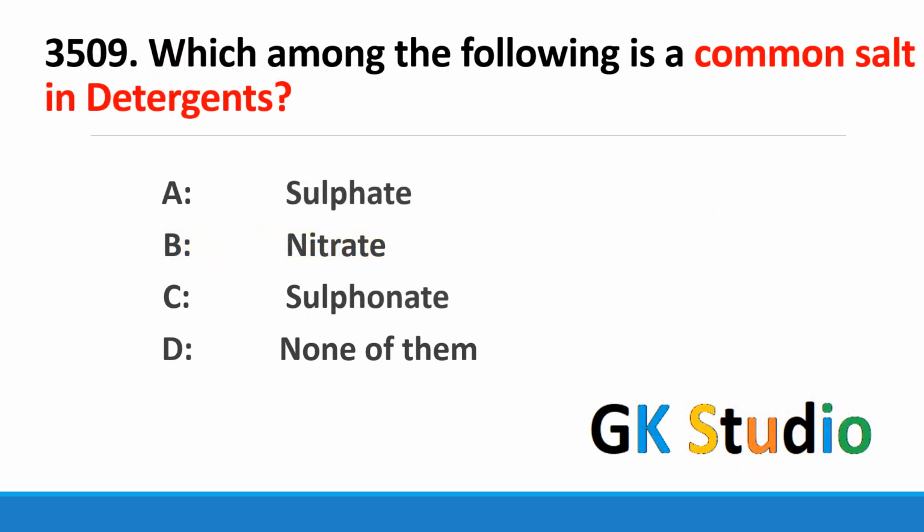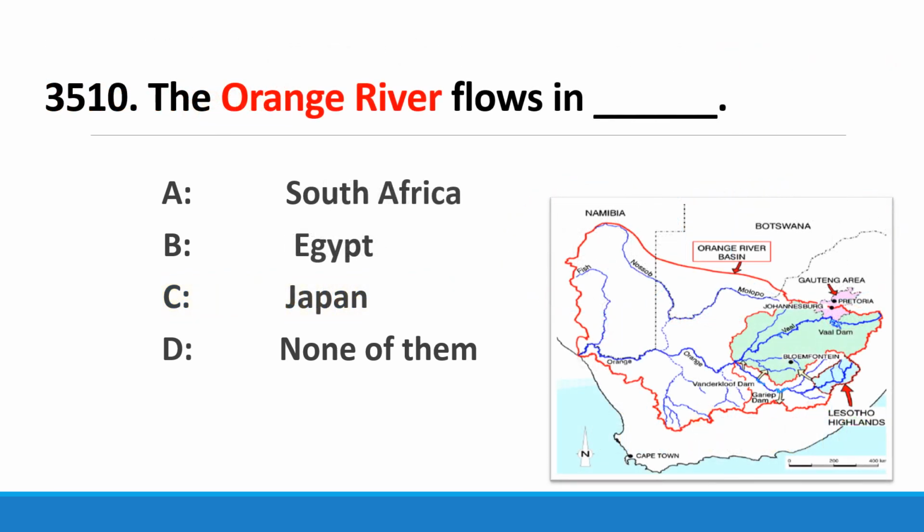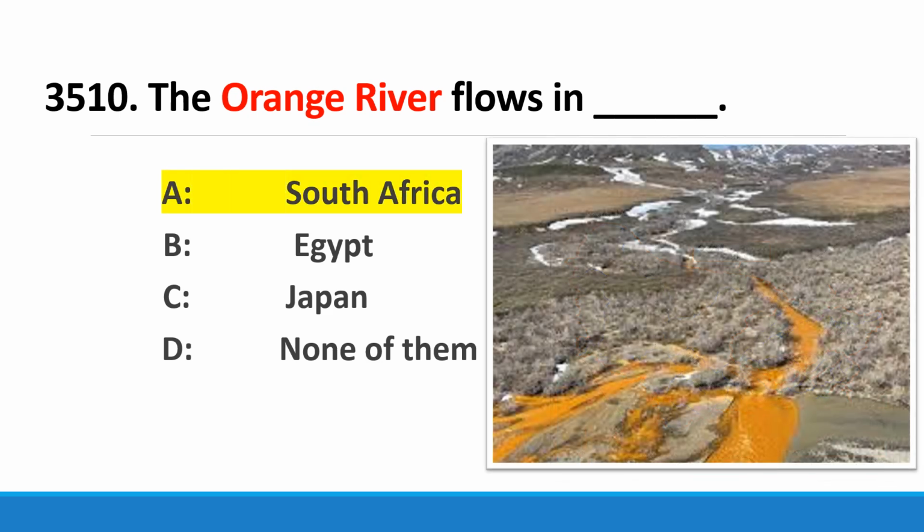Which among the following is a common salt of a detergent? Sulfonate. Sulfonate is the main common salt of detergents. The Orange River flows in Africa. The famous Orange River flows in South Africa. Actually, its color is like orange, therefore it is called Orange River.